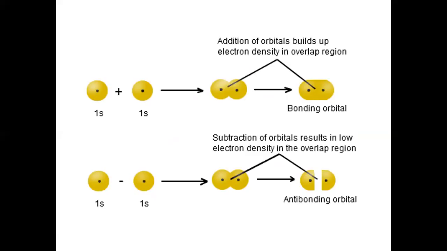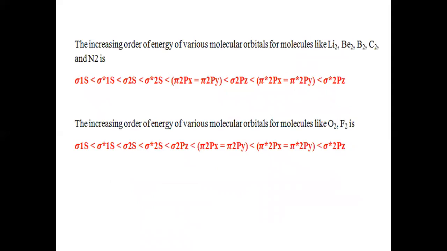This slide is the overall explanation of the previous slide. Here one s orbital and another s orbital combine, undergoing constructive interference, resulting in formation of a bonding molecular orbital. The s orbital of one atom undergoes destructive interference with the s orbital of another atom, resulting in the formation of an antibonding molecular orbital. Here, subtraction of orbitals results in low electron density in the overlap region, which is the nodal plane.